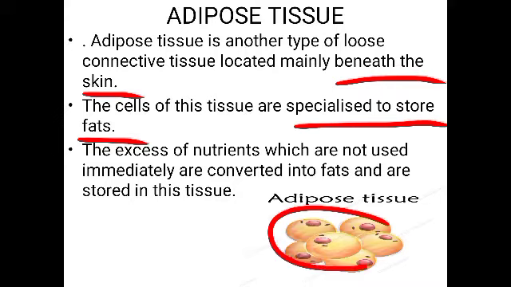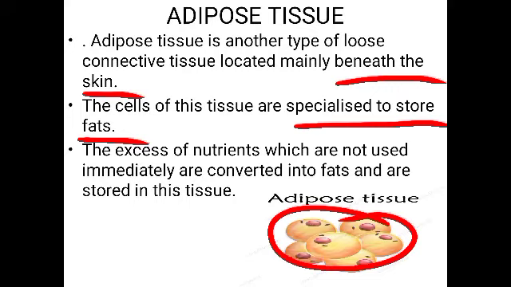Here you can see in the picture the yellow colored cells, or that yellow colored fat, isn't it? The fat is stored and it gives the appearance of a yellow color. So these cells are specialized to store fat inside them, so they become enlarged. That's why people whose body has a larger amount of fat become obese, or fatty in nature. It is due to the accumulation of more fat in the adipose tissue.